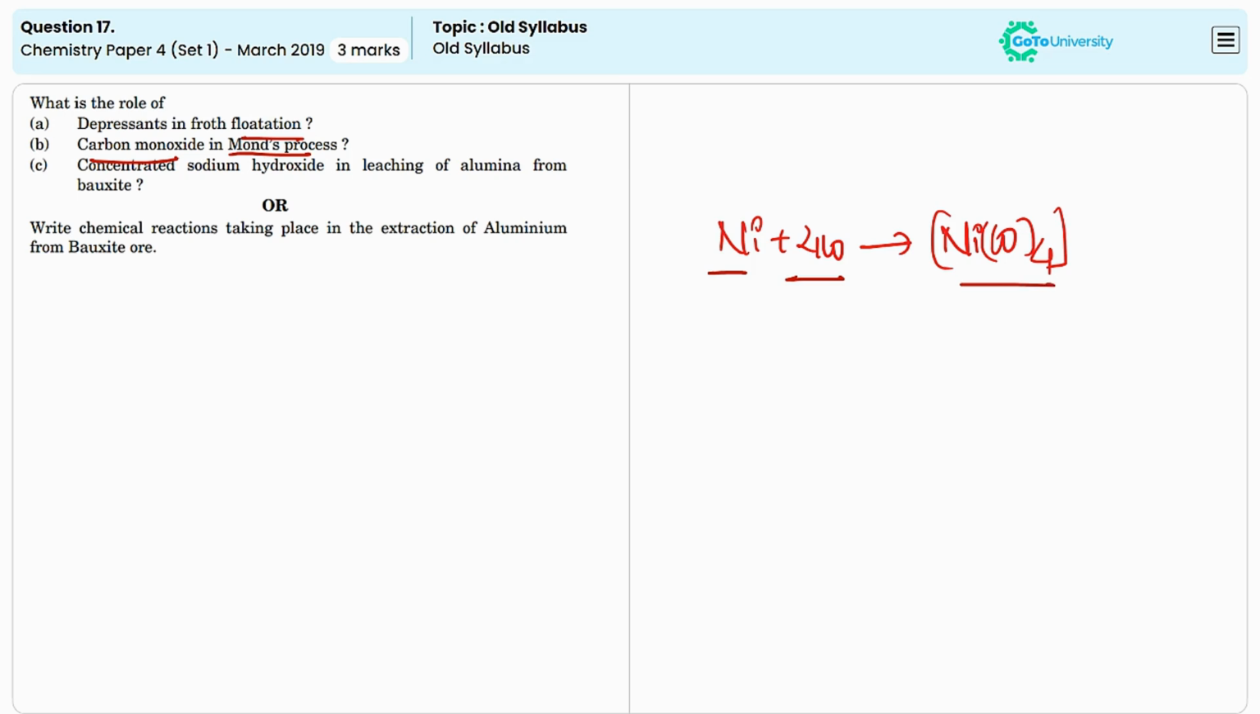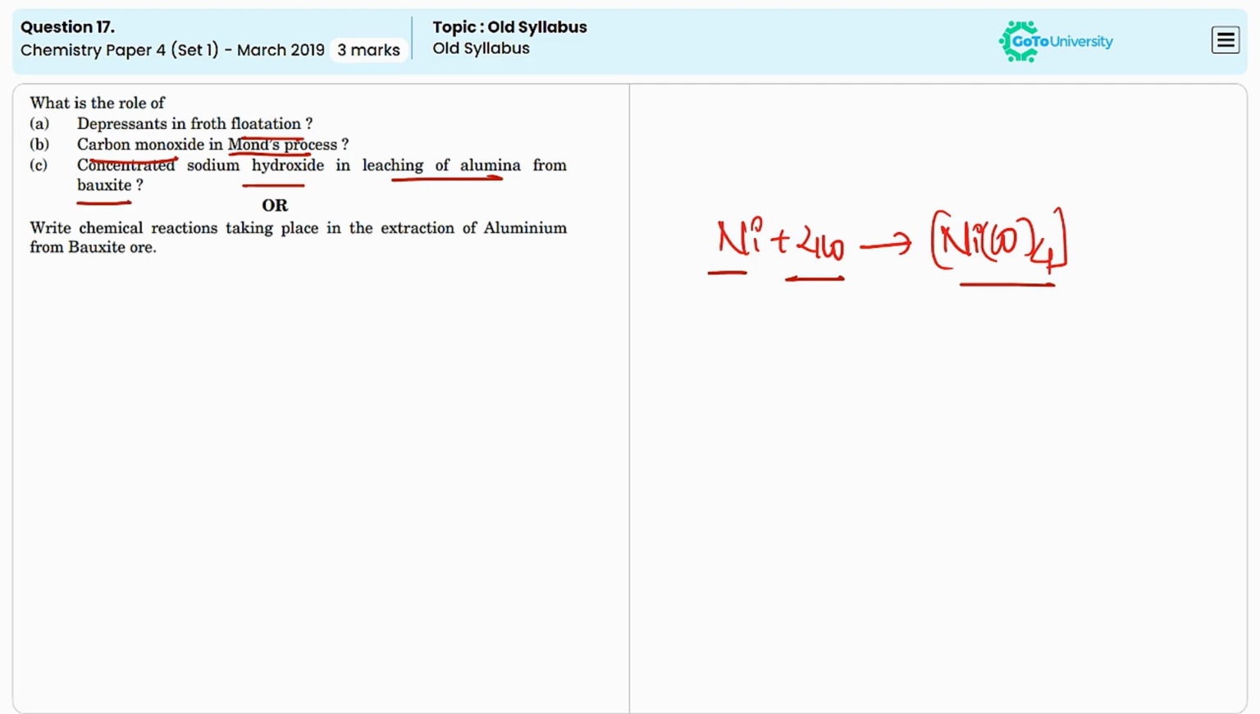The carbon monoxide reacts with the nickel to produce this carbonyl, which is then purified by thermal decomposition to obtain the pure nickel. The third one is the role of concentrated sodium hydroxide in leaching of alumina from bauxite.